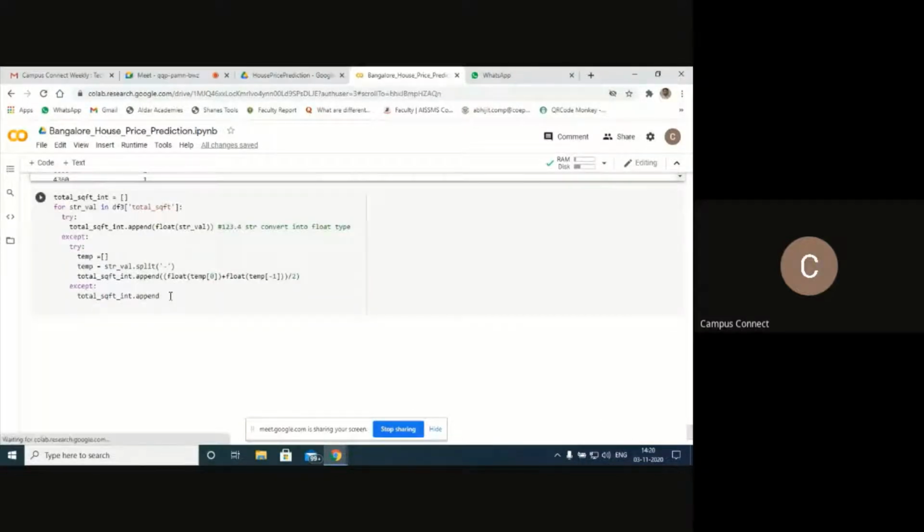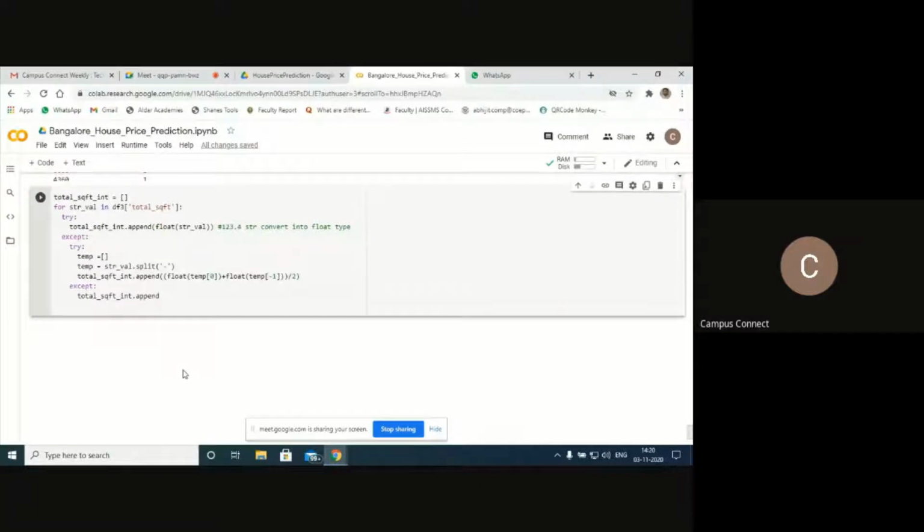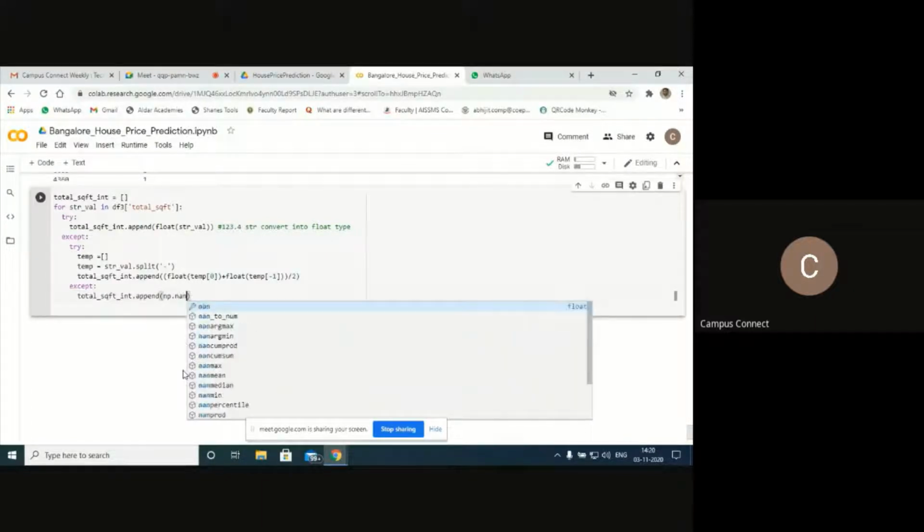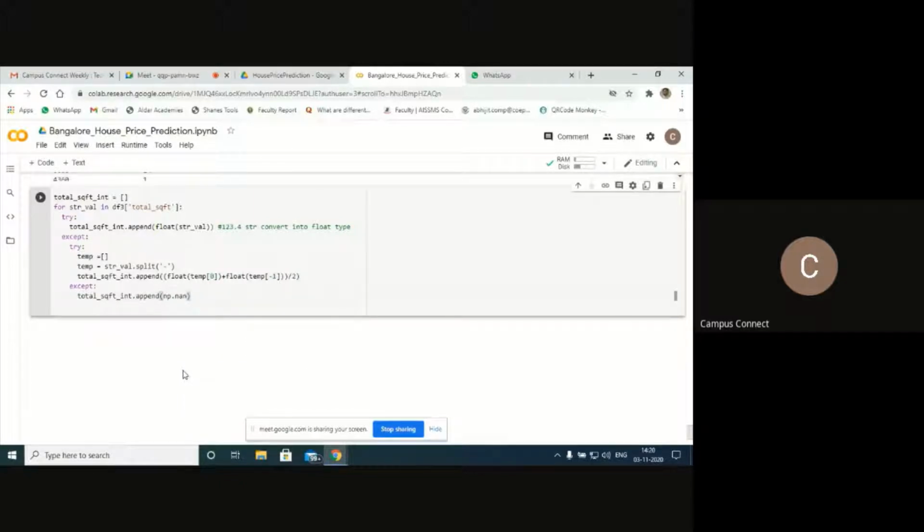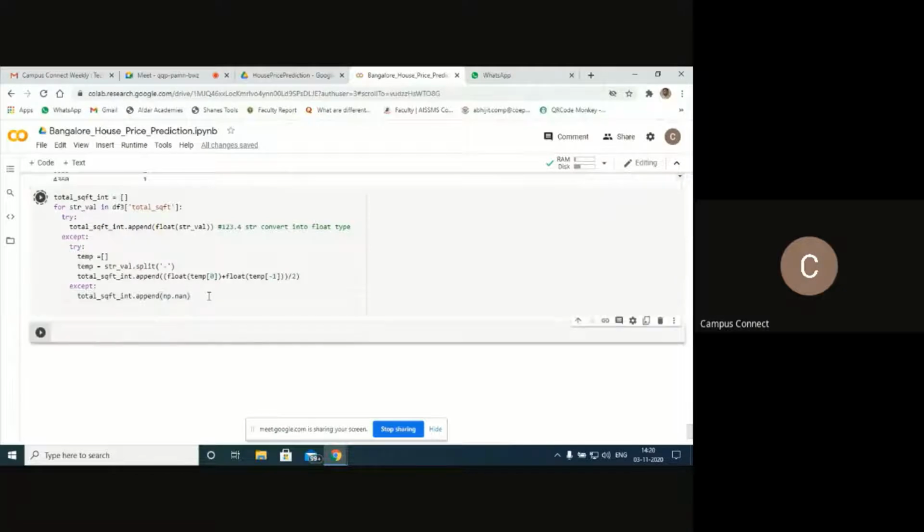To drop such type of data, I'll use np, numpy, since it's a numerical value. There is an option called nan. Now let's try to run this program. Let me hit on this button. Let me check and enter it. Yeah, it got executed. Now let's see whether my data is clean or not.